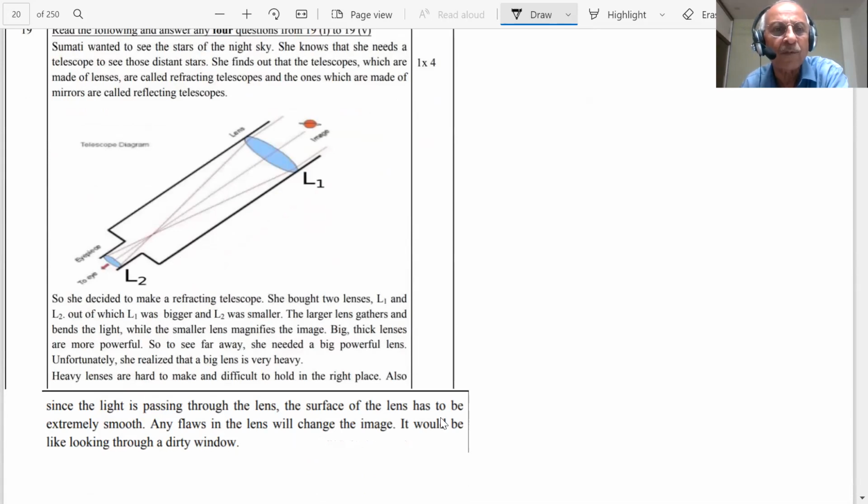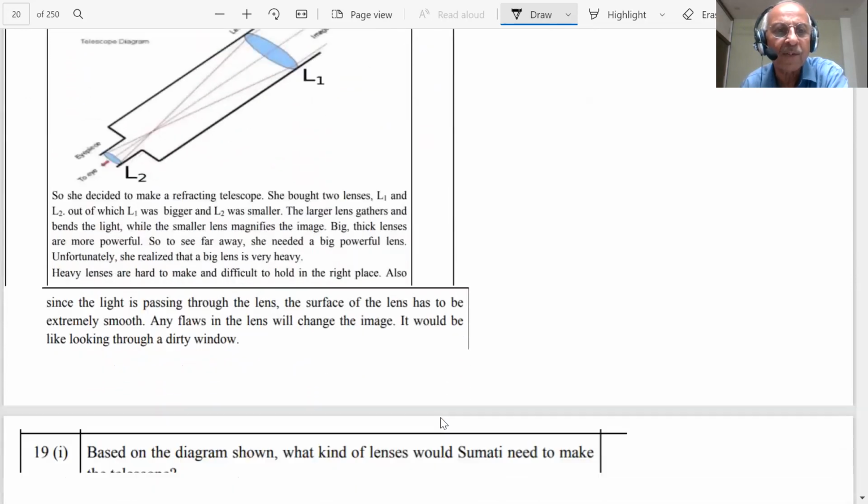There are two lenses, as you see, L1, L2. This is the eyepiece, and then there is an image to the eye, and you see the image is given. So we should be able to read everything very clearly. It's a telescope. It says L1, L2 are the two lenses.